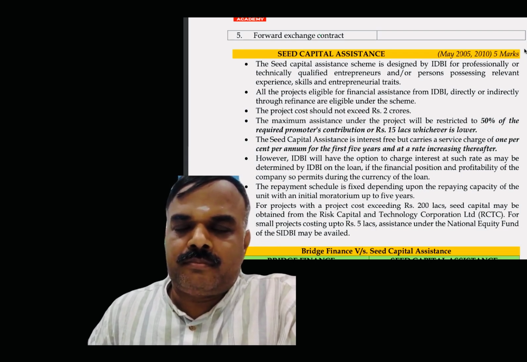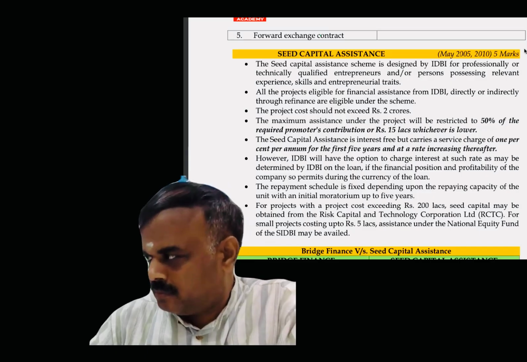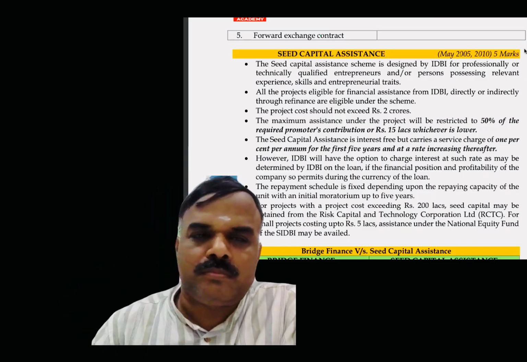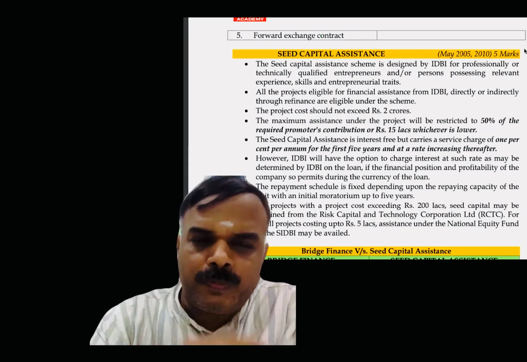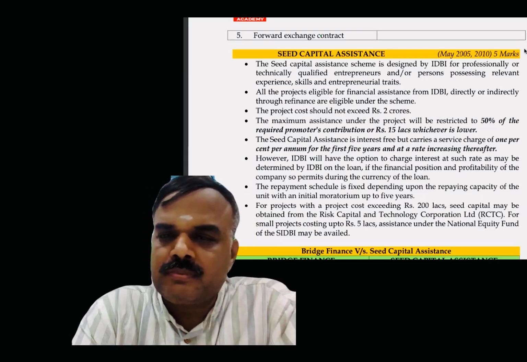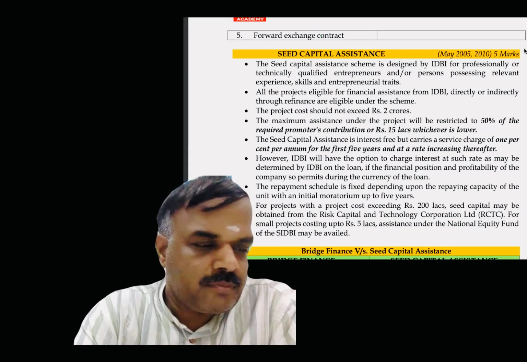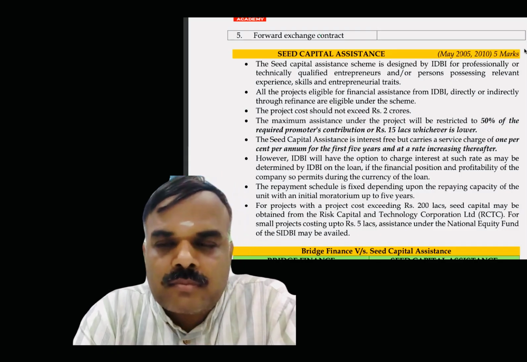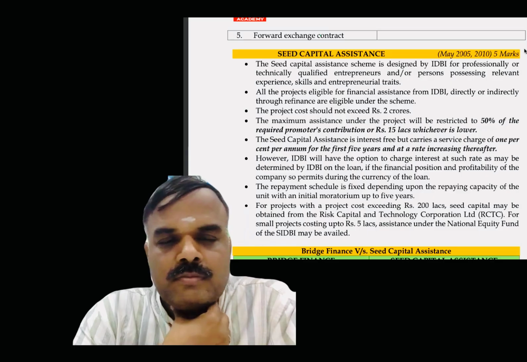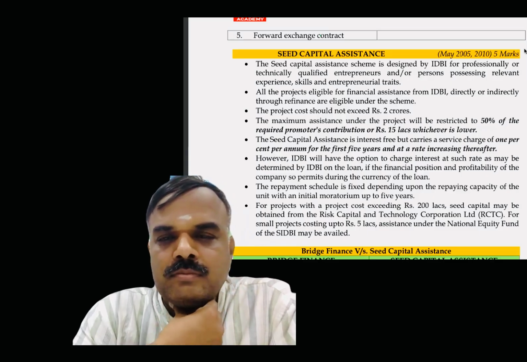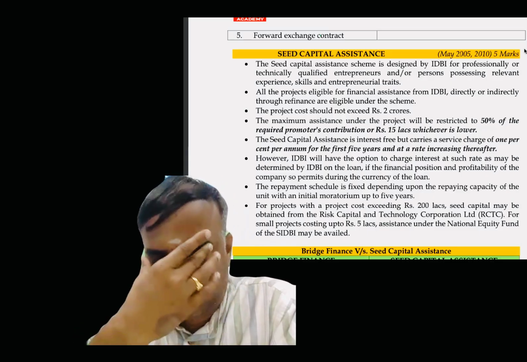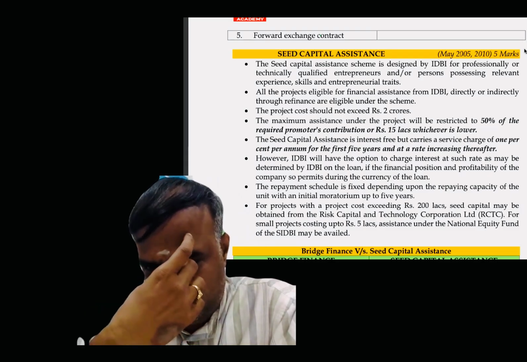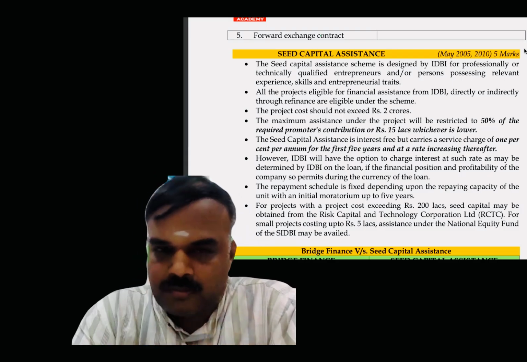Seed capital assistance. The seed capital assistance scheme is designed by IDBI for professionally or technically qualified entrepreneurs and persons possessing relevant experience, skills and entrepreneurial traits. All the projects eligible for financial assistance from IDBI directly or indirectly through refinance are eligible under this scheme.